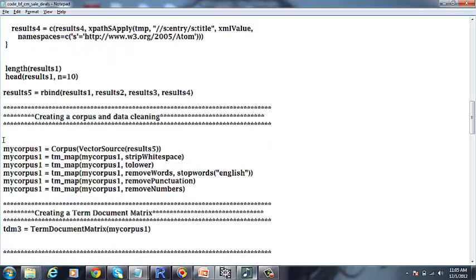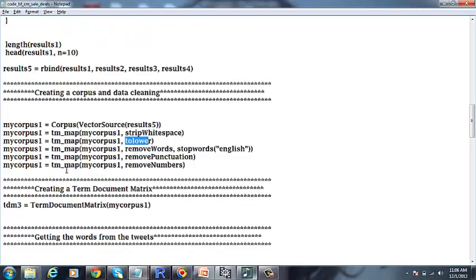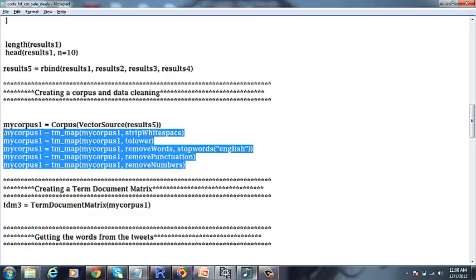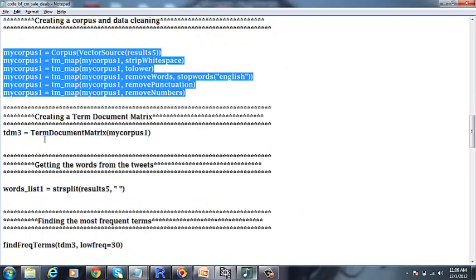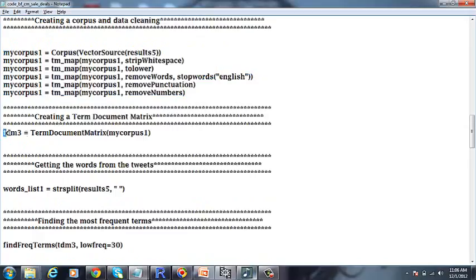In this step, we are basically going to clean the data, like removing white spaces, converting the strings into lowercase, removing stopwords, punctuation and numbers. Once we are done with forming the corpus and cleaning the data, the next step would be forming a term document matrix of the corpus.